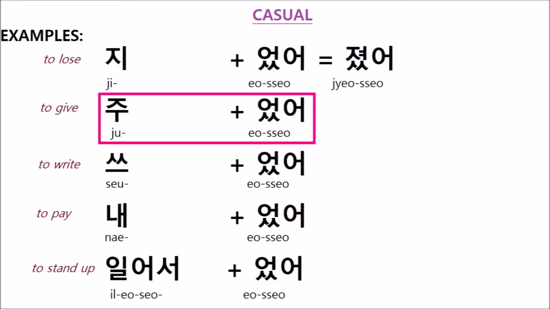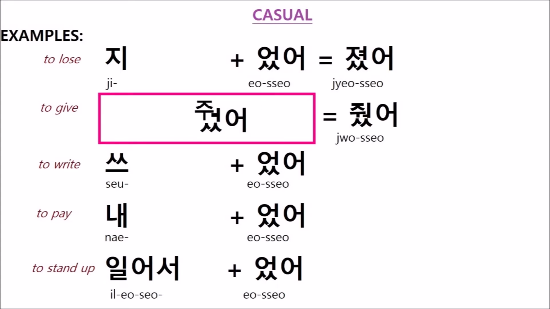Now let's look at the second example. It has a verb root ending in u. When u combines with it makes wo. We can easily see that visually. The past tense of this example is 줬어.